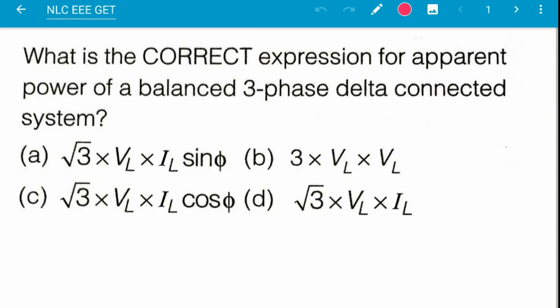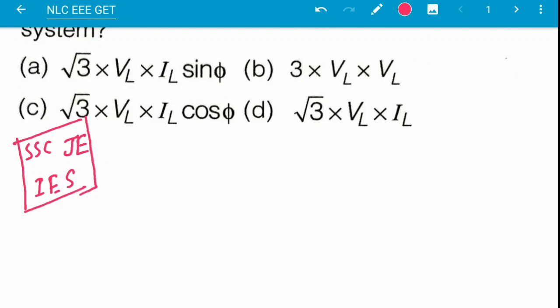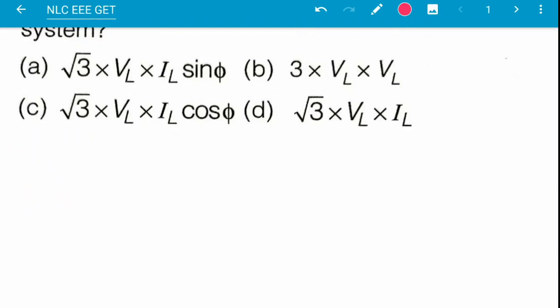This one is the first question. What is the correct expression for apparent power of a balanced 3-phase delta connected system? Here the question level will generally be like SSC JE or IES, that is the engineering services examination. Because we don't have any previous question, we can only speculate what type of questions may be asked. We cannot confirm what type of question will be asked.